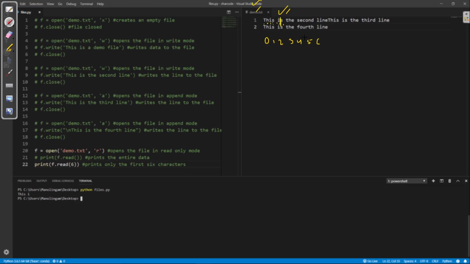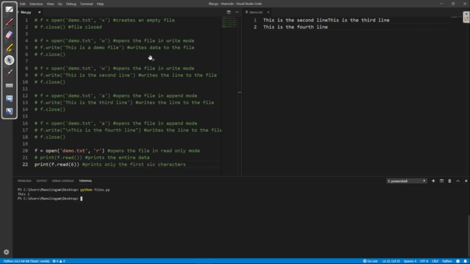I hope the concept of range is clear to you all. So it will go till less than 6. Okay, so it prints only the first 6 characters, starting with 0.